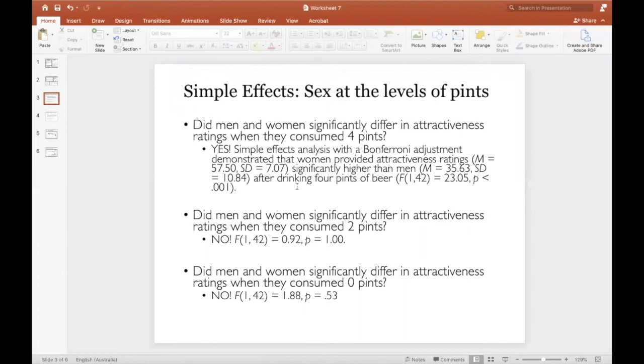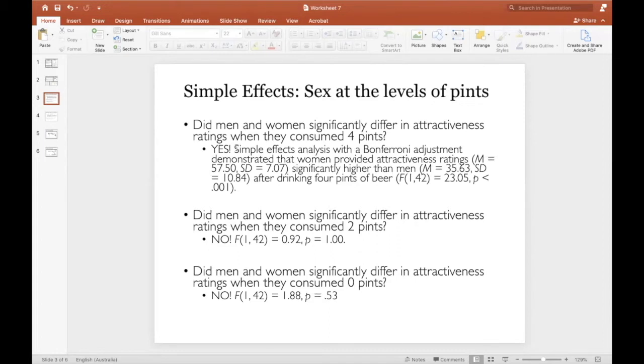Okay, to interpret the simple effects for sex at the levels of pints, you would report all three F ratios. And specifically, you would conclude that men and women did significantly differ after consuming 4 pints of beer.